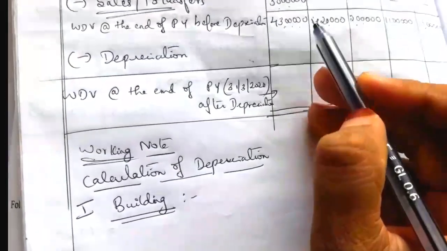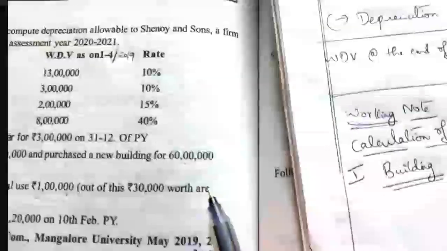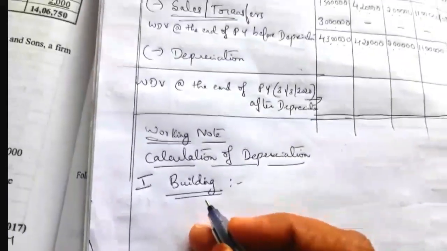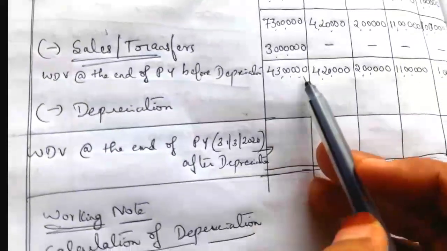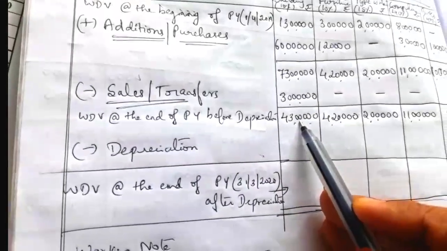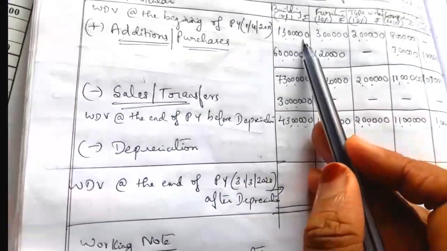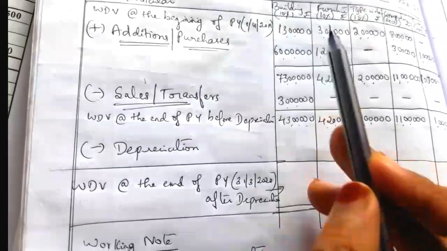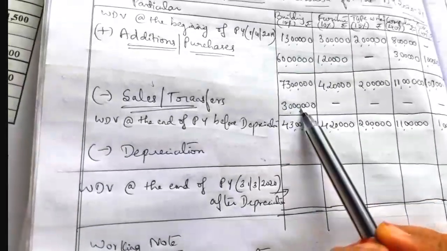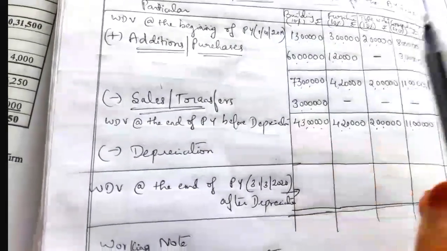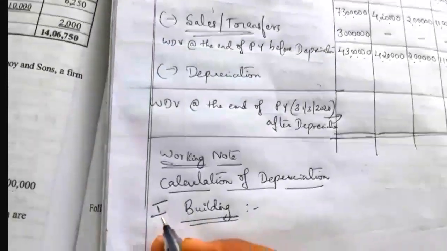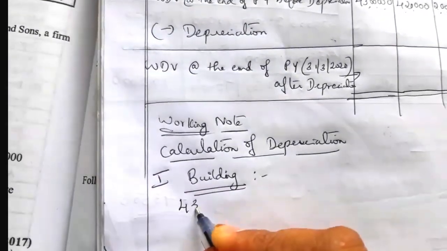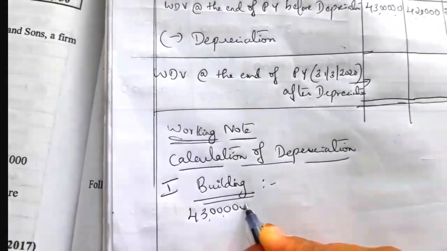So we have to charge the depreciation on this value, not this 60 lakh. When we have lesser written down value, we have to calculate the depreciation on this only. They had one office building, and again they sold that building and purchased a new one. So the balance left is nothing but that new building. The new building costs 43 lakh here.